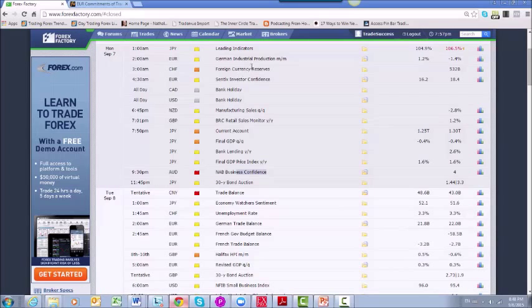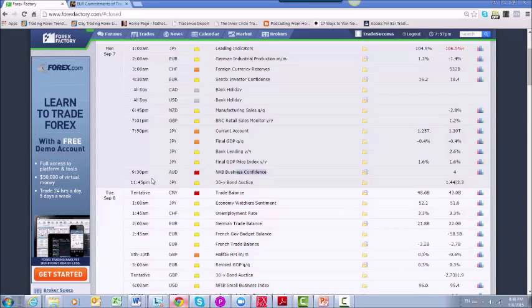So let's get started. We're looking at our economic calendar here on the Forex Factory website. Starting the week off, the European session, we don't have any critical news coming out. Going into the US session, we have a bank holiday, and Canada has a bank holiday as well. So I expect this to be kind of a sideways market, not a whole lot of activity expected during this time.